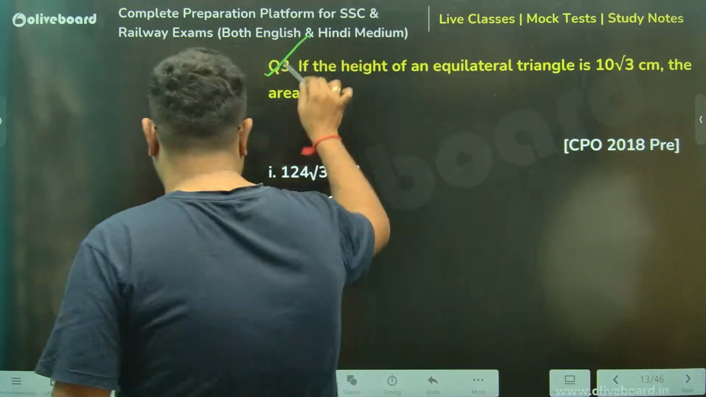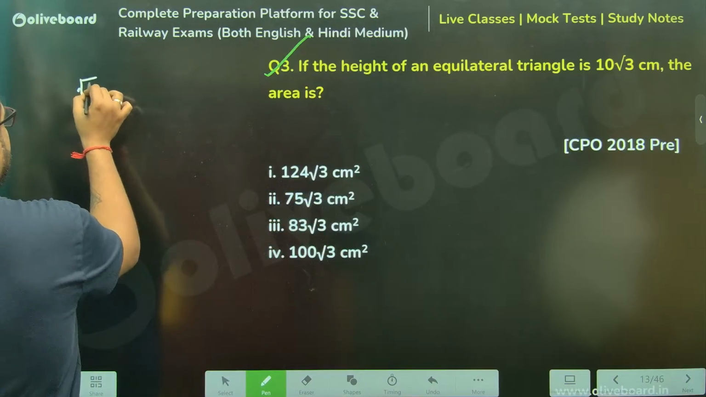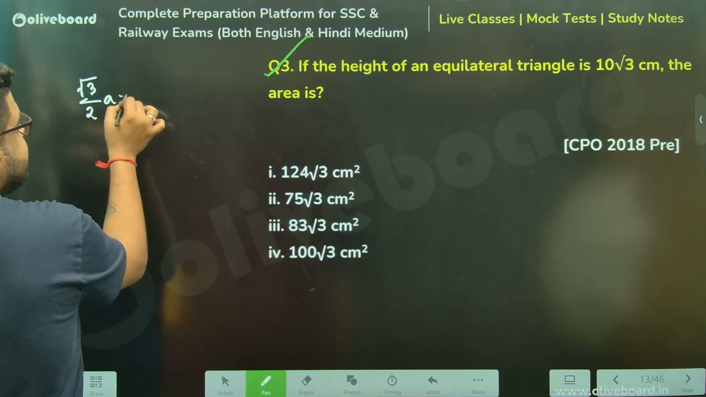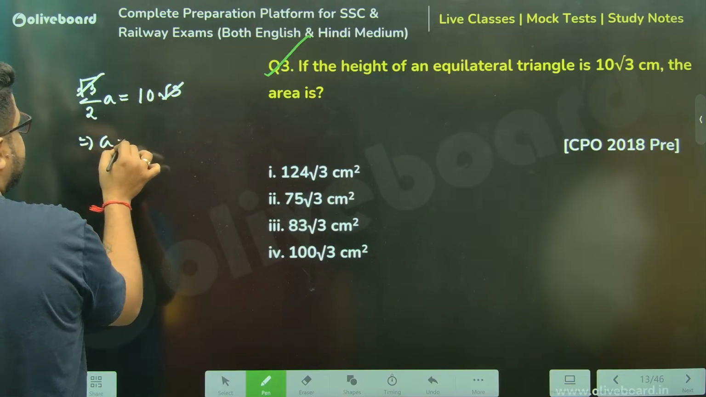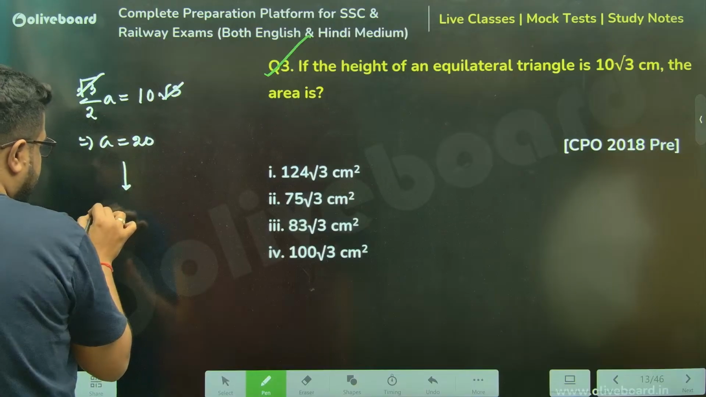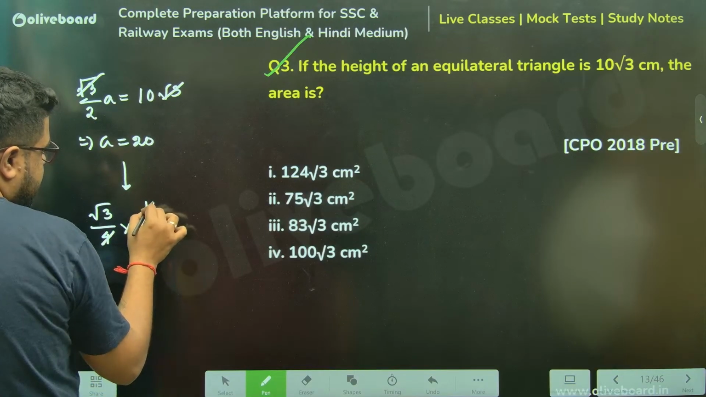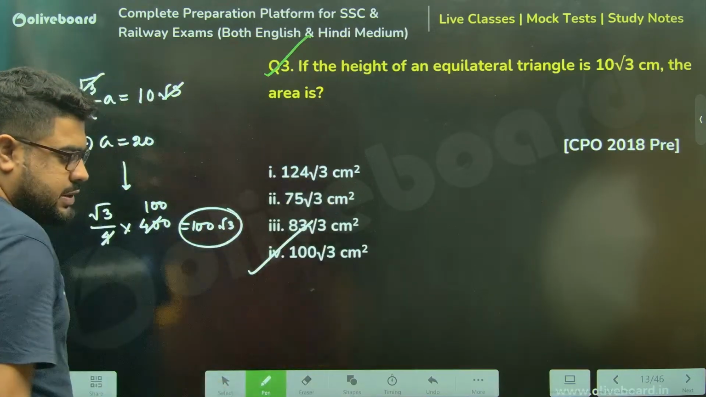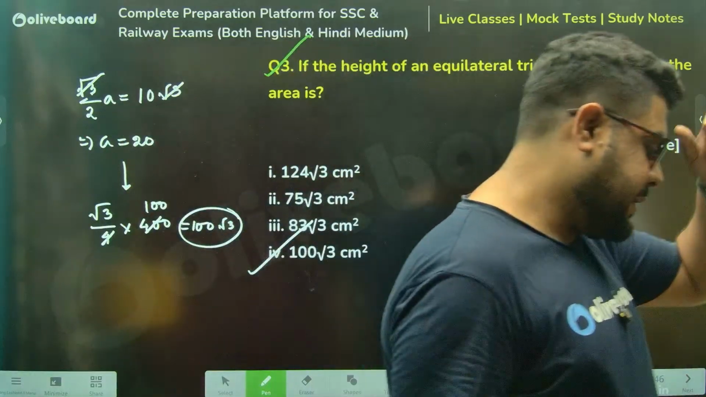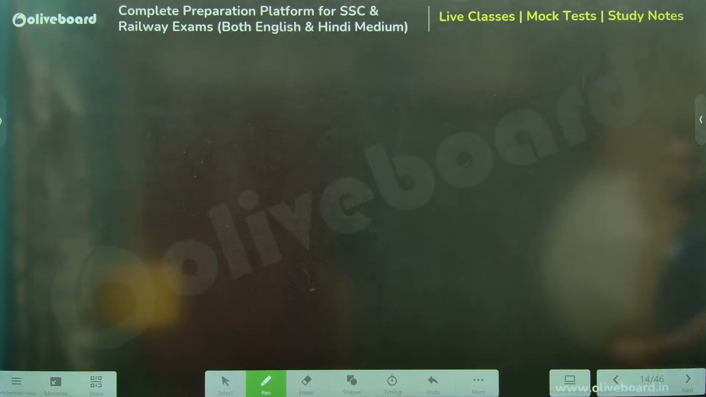Height of an equilateral triangle given, area they are asking, sir. Nothing can be easier. Root 3 by 2 into A, that is height, sir. That is 10 root 3. So A is 20. So area will be root 3 by 4 into A square. So this is gone. So your answer will be 100 root 3 centimeter square. Option number 4, sir. Option number 4 is your correct answer, sir. Very, very simple. But again, you get these questions on a regular basis. Right?